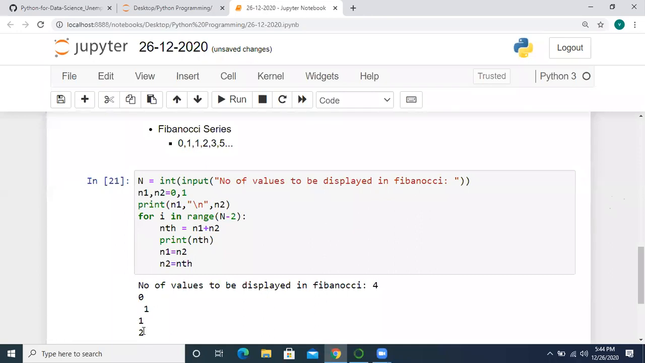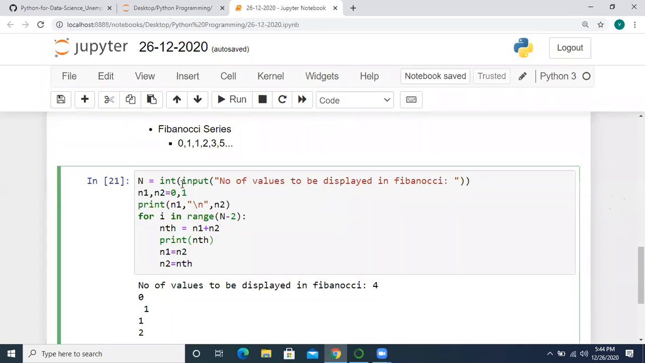0, 1, and 2. This n value is for the number of values to be printed in the series. Okay, so that's the reason we are using the n value. We are displaying the Fibonacci series in the output, right? In that particular series, how many values are to exist. So that is the reason we are taking the n value.